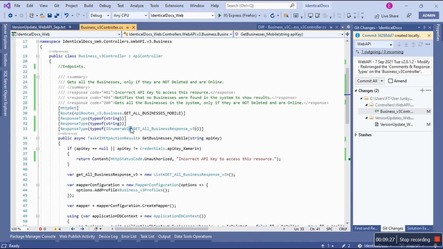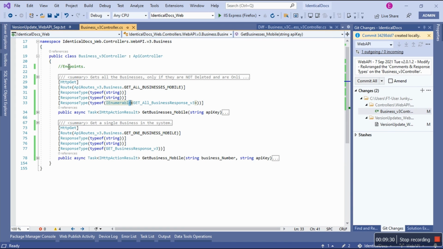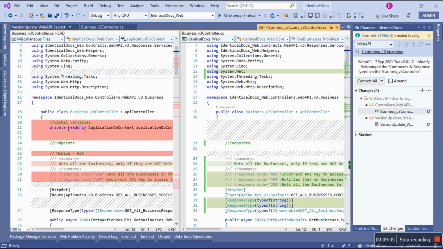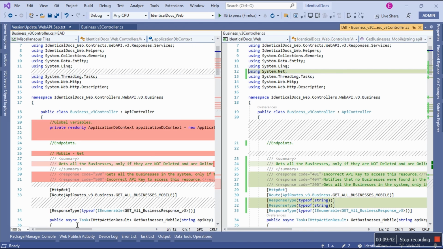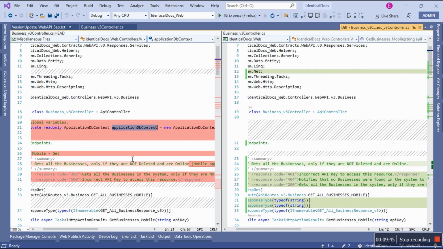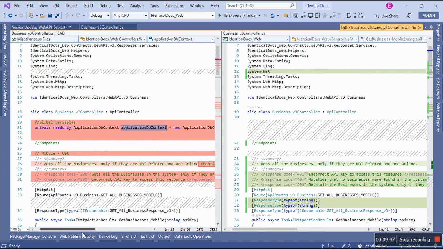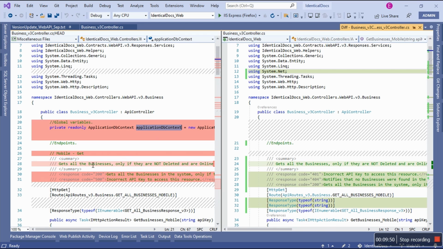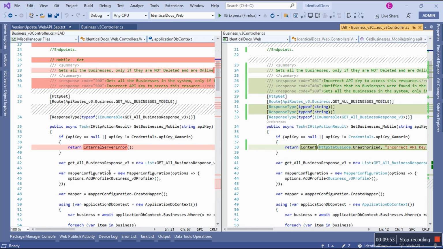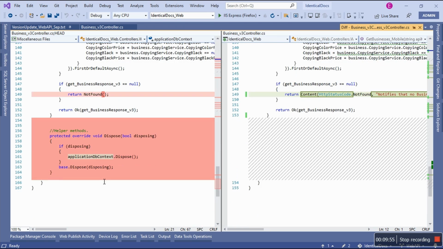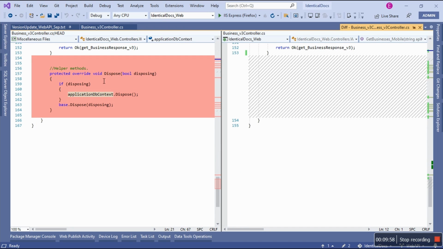So previously, let me do this. There was something here, and there was a helper method. This is what I'm trying to show you. There was a global variable instantiating this object, ApplicationDbContext. So let me, for now, show the ApplicationDbContext class, right? And then with this variable name or instance, right? Yes. And then that was only being utilized effectively in this helper method where we are doing garbage collection, where we are doing ApplicationDbContext dispose. So this method, I removed it because it's unnecessary.